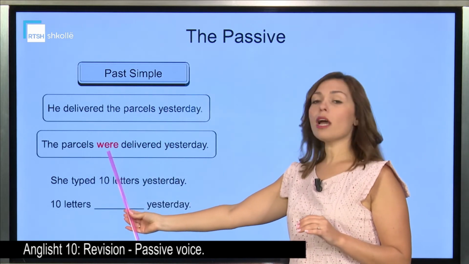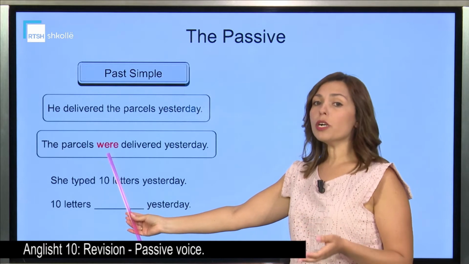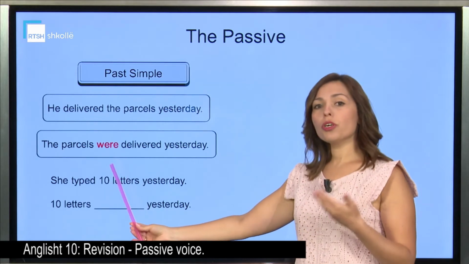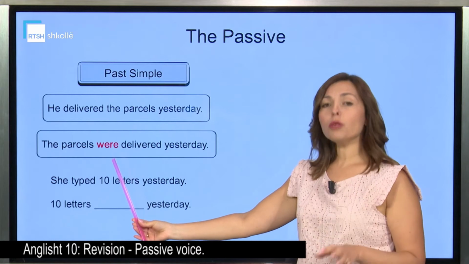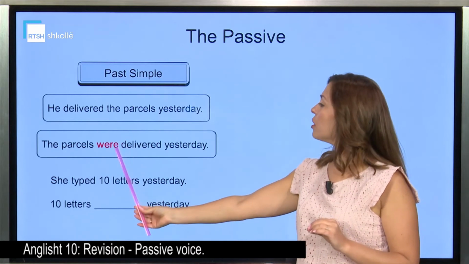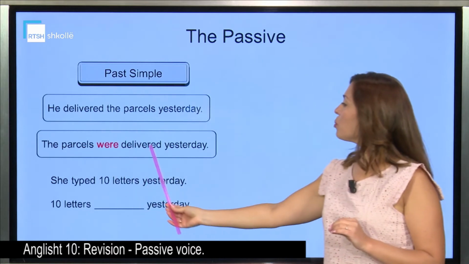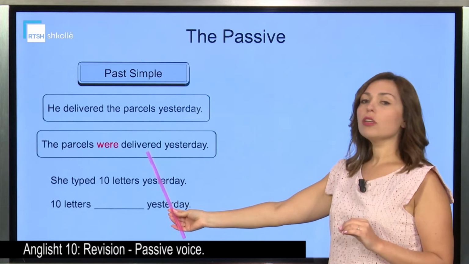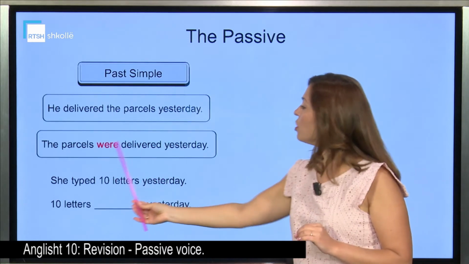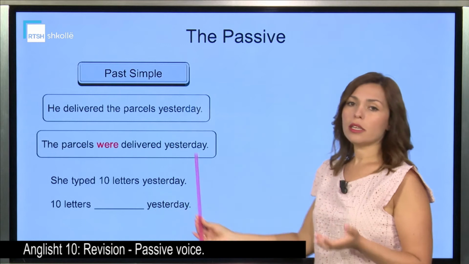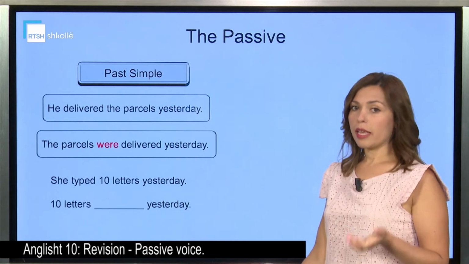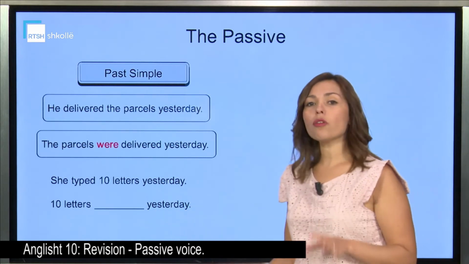The verb to be now in the past. Were. I was, you were, he was. So the verb to be in the past, were. And the past participle, delivered. The parcels were delivered. When? Yesterday. Again, you can see that the focus is on the action.